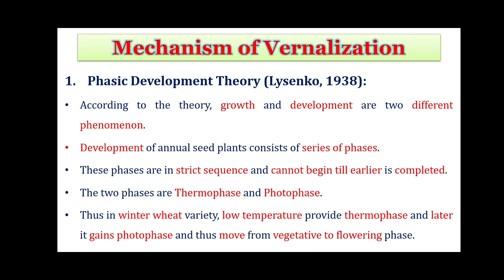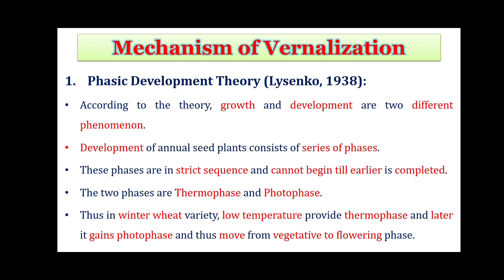Now, various theories are proposed for the mechanism, of how a plant is transferred from one variety into another, or how cold treatment affects flowering. One of the theories is the phasic development theory. According to this theory, growth and development are two different phenomena, and the development of annual seed plants consists of a series of phases. It also states that unless one phase is completed, the other cannot begin. So the ending of one phase is essential for the beginning of another.